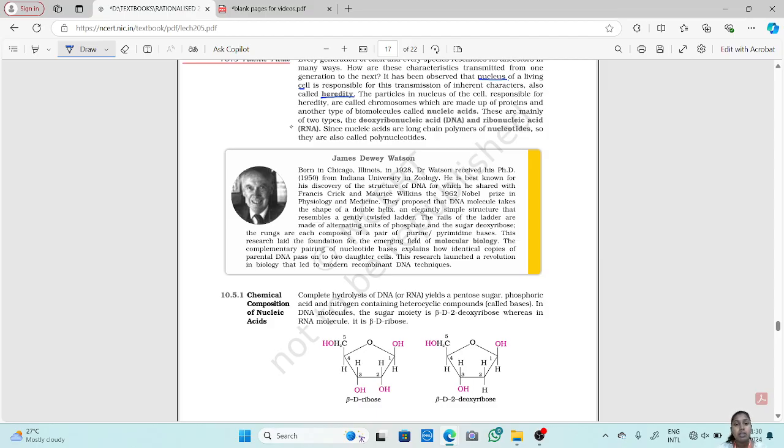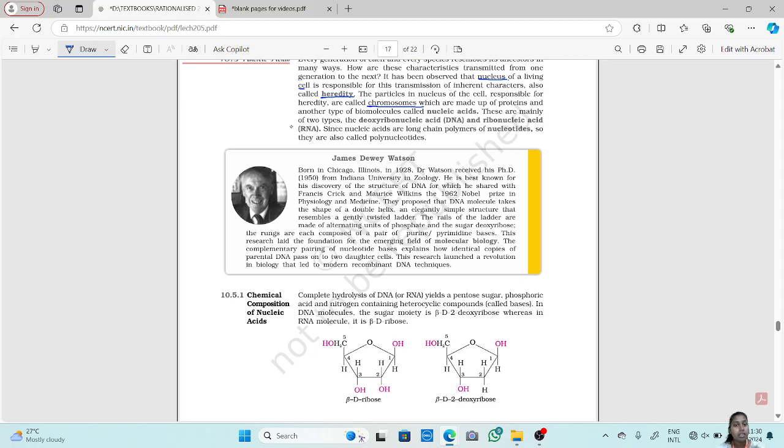Now, the particles of the nucleus of the cell responsible for heredity are called chromosomes. Now, we know that the nucleus is the one which is responsible for the transmission of characteristics. In the nucleus, what is the one which is exactly transmitting these characteristics or the heredity?